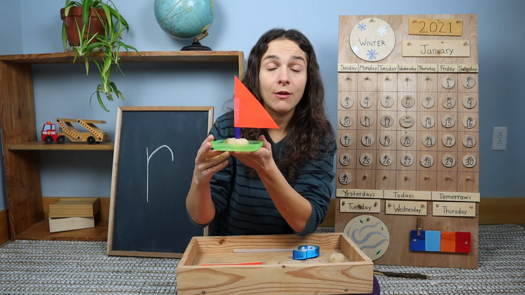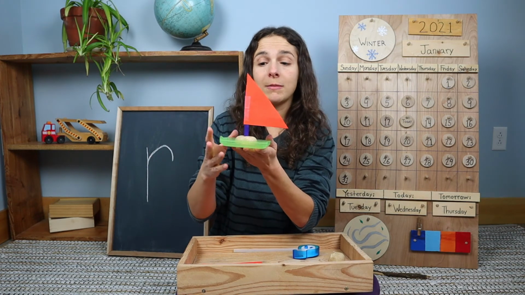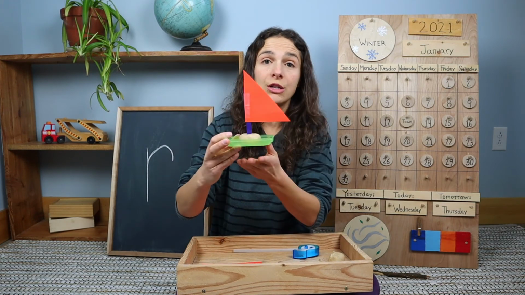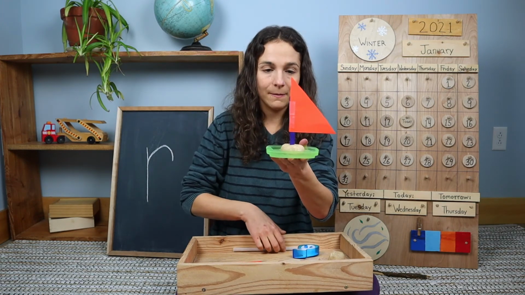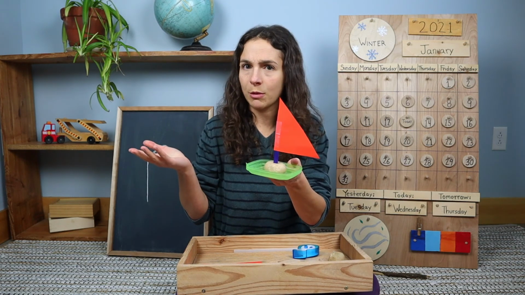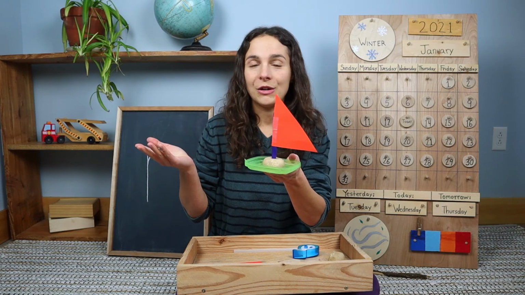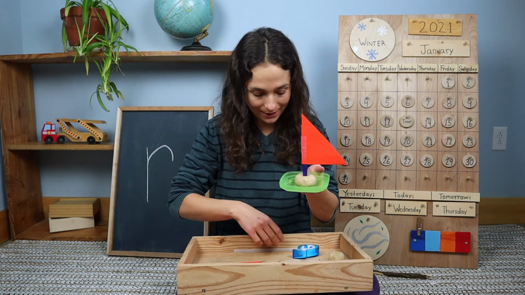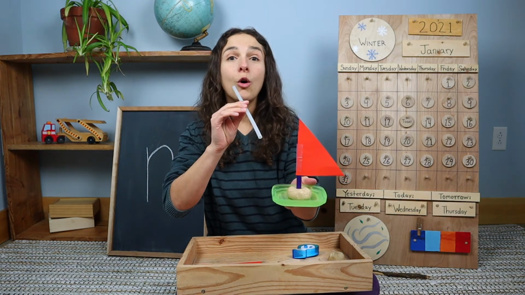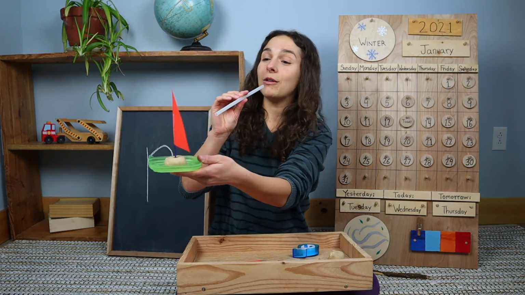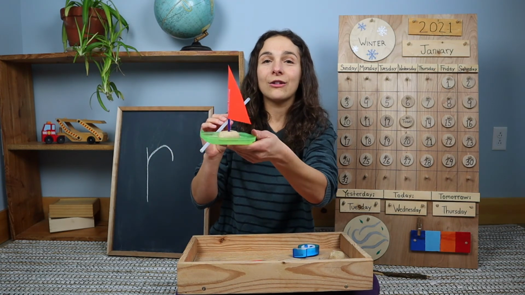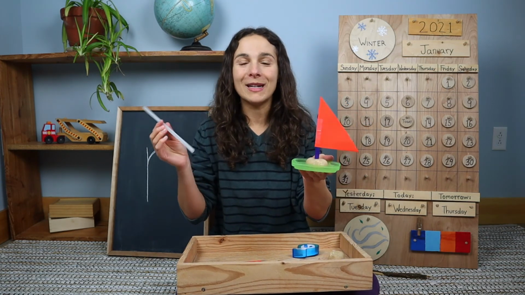Now, if you want, you can fill up your bathtub, if your grown-up says that that's okay, and float your sailboat on top. Or you can just fill up a big bowl of water instead. Now, what does a sailboat need to move? Do they use engines or propellers? No, a sailboat needs wind. So it's your job to use your straw and blow wind in the direction of your sailboat like this. And you can sail your sailboat across the water on a windy day.